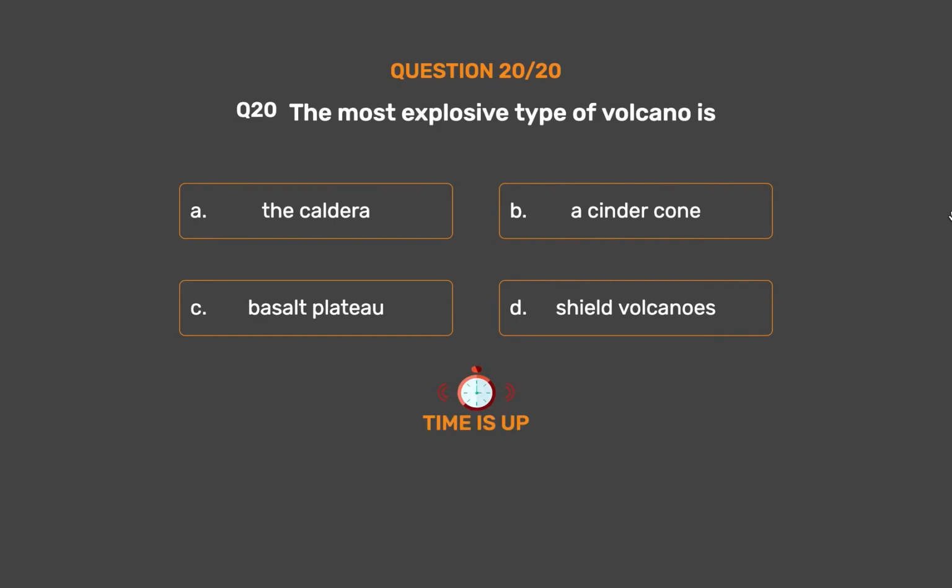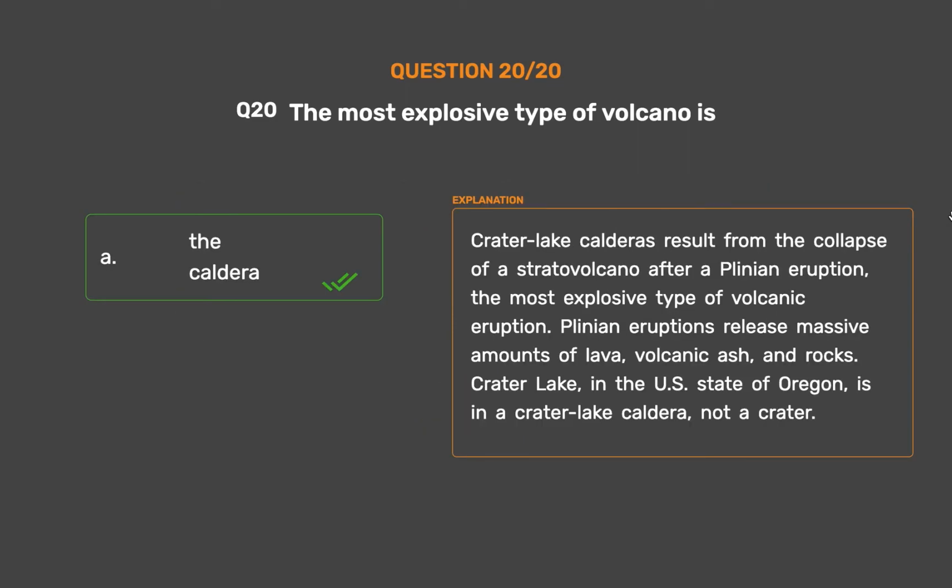The correct answer is option A. The caldera. Crater lake calderas result from the collapse of a stratovolcano after a Plinian eruption, the most explosive type of volcanic eruption. Plinian eruptions release massive amounts of lava, volcanic ash, and rocks. Crater Lake, in the U.S. state of Oregon, is in a caldera, not a crater.